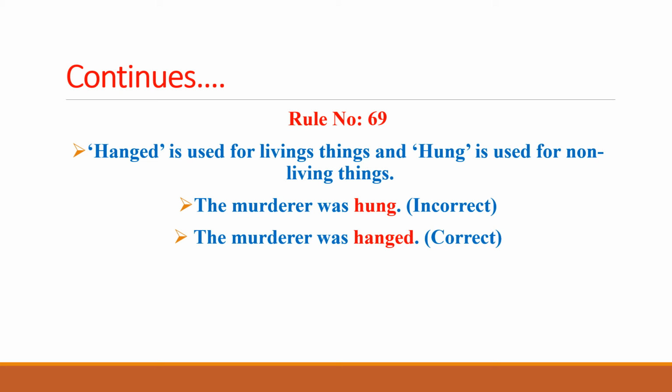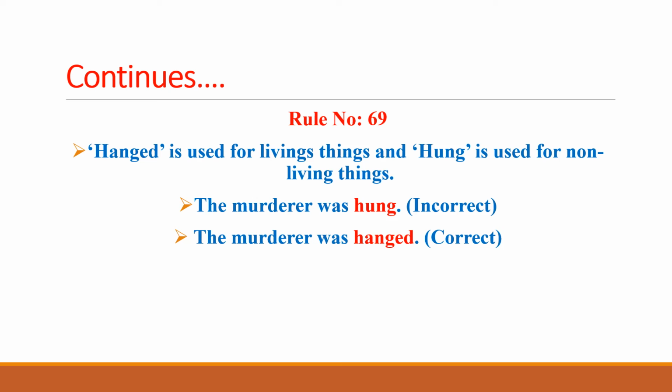Example number one: the murderer was hung. You see, a murderer is a human being, a living thing here. That's why we would not use hung here; rather we would go for hanged, which is used for living things. So the murderer was hung is incorrect because of using hung, whereas the murderer was hanged is the correct use because hanged is used with living things.